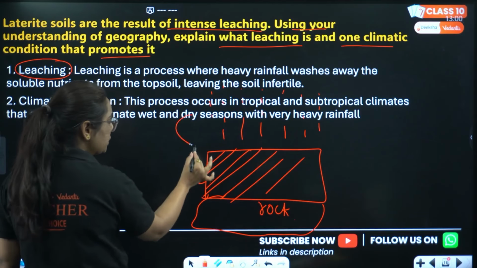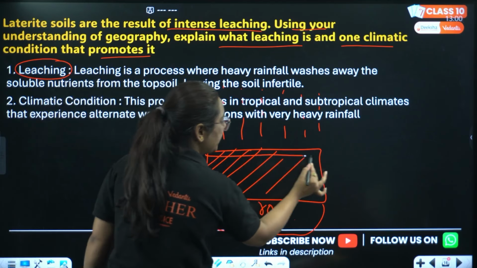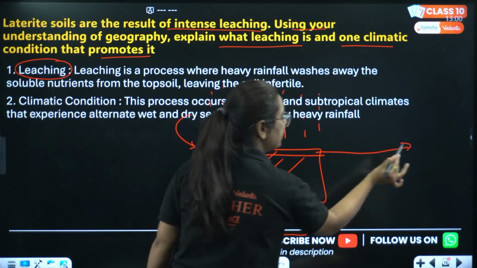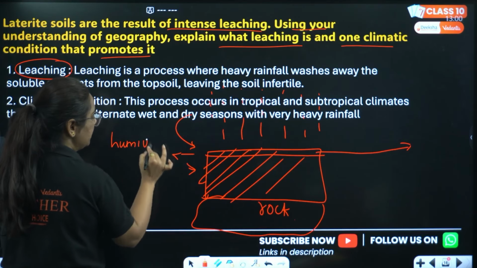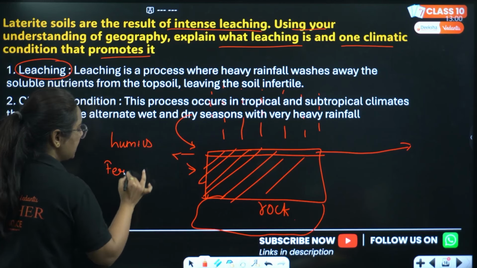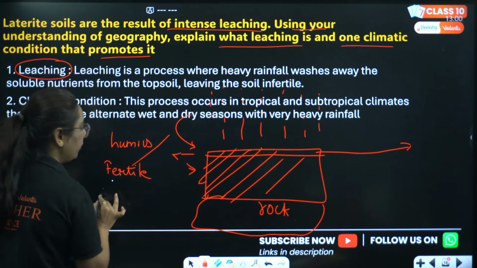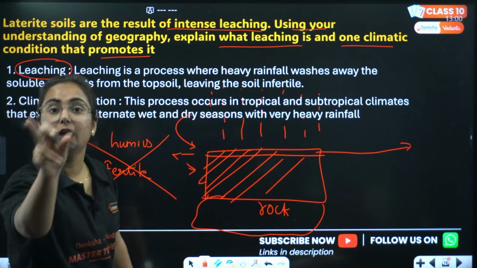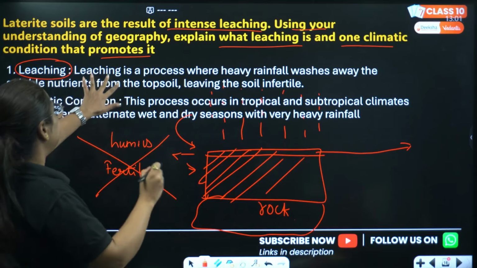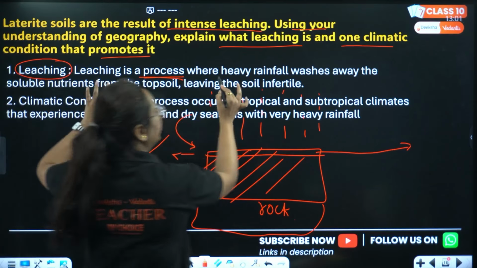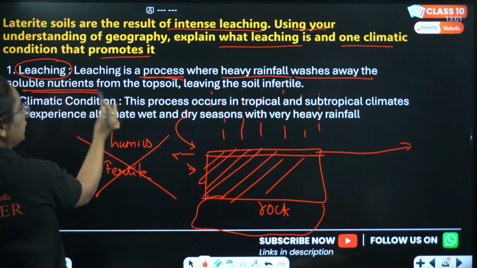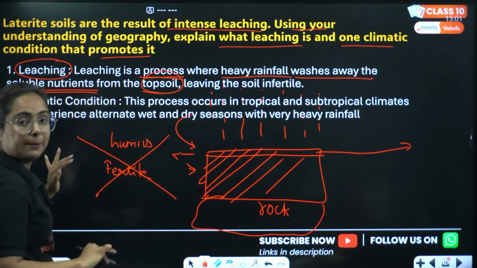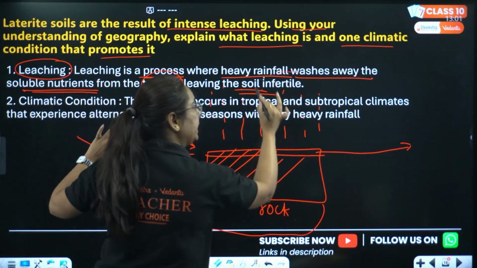So with this force of water, the top layer of soil slides away. This is the layer which contains high humus, and this is the layer which makes the soil fertile. Will there be fertility in the soil? No. So leaching is a process where heavy rainfall washes away the soluble nutrients from the topsoil, leaving the soil infertile.